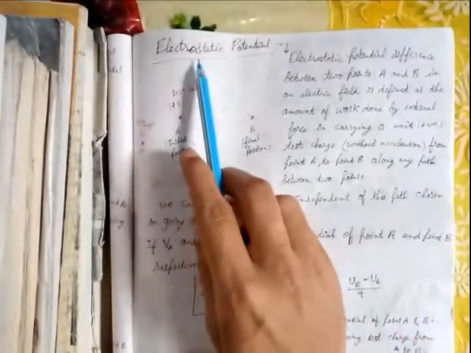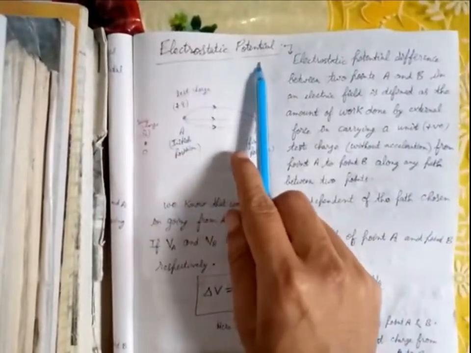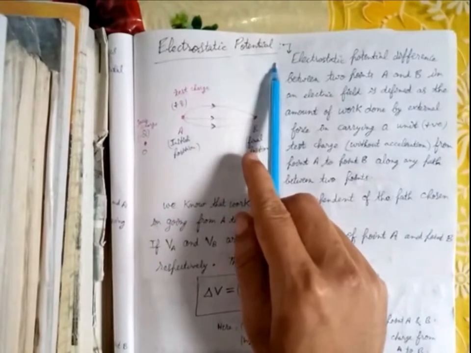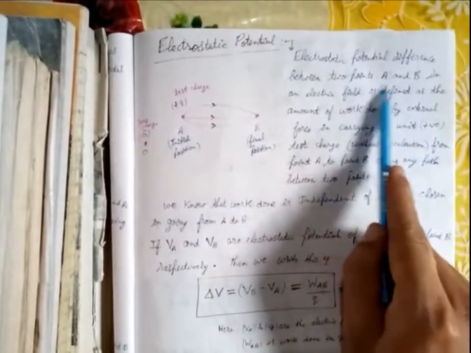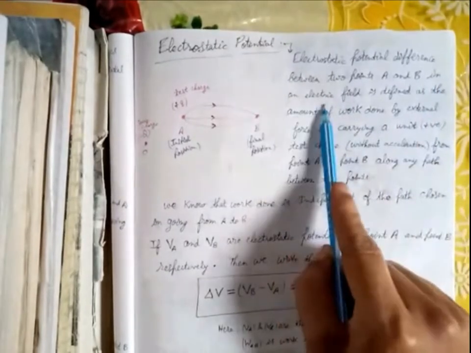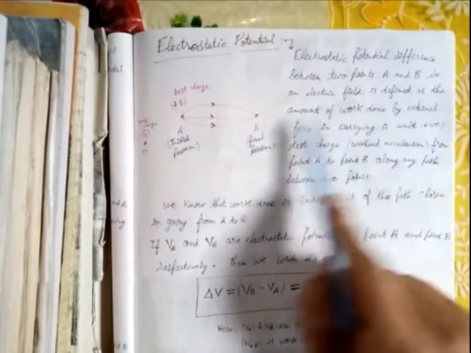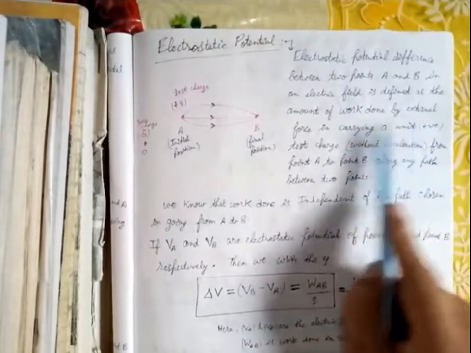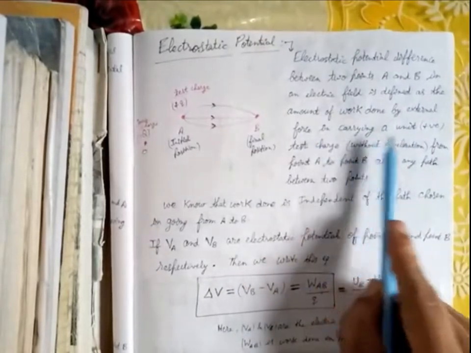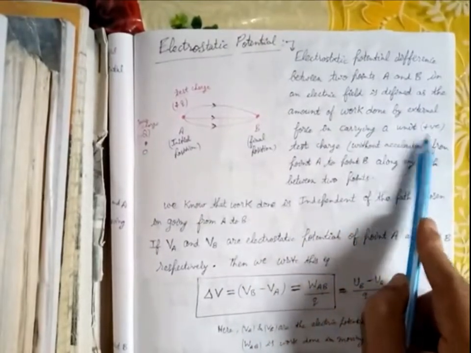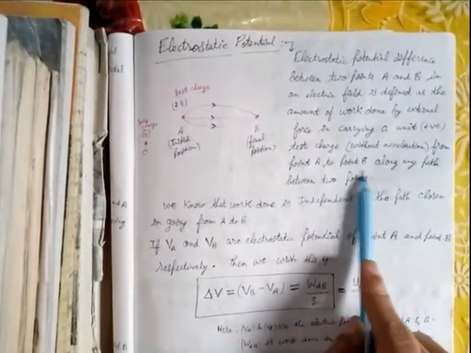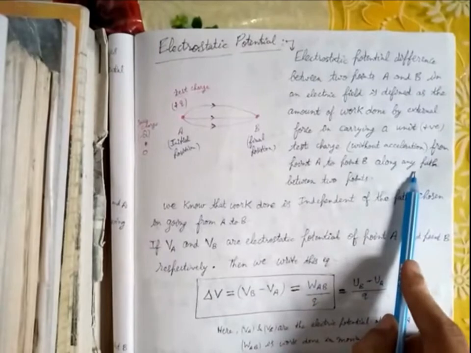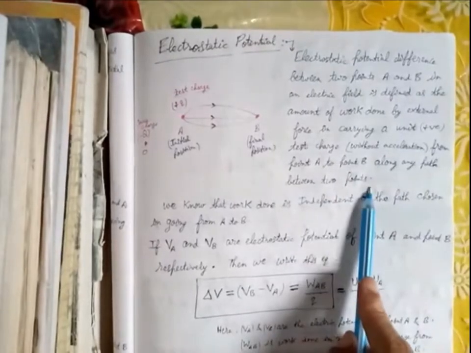The next topic is electrostatic potential or electric potential. Electrostatic potential difference between 2 points A and B in an electric field is defined as the amount of work done by external force in carrying a unit positive test charge without acceleration from point A to point B along any path between the 2 points.